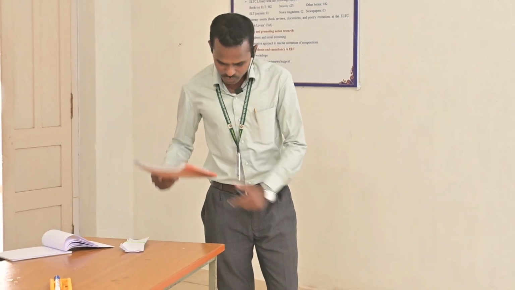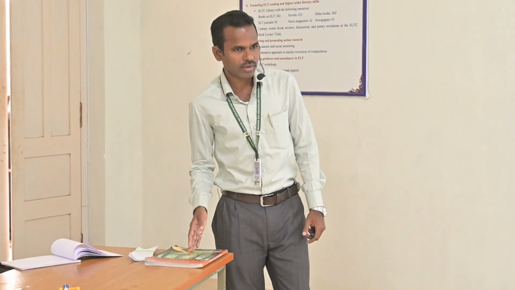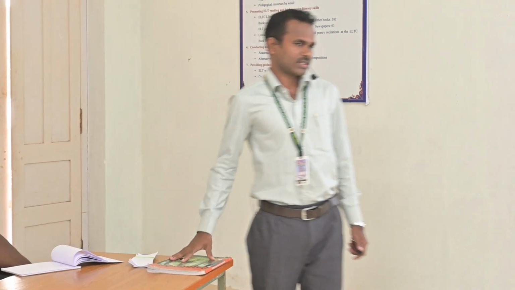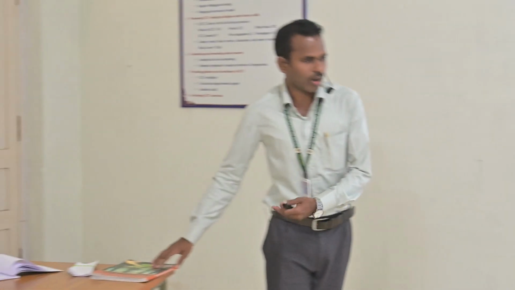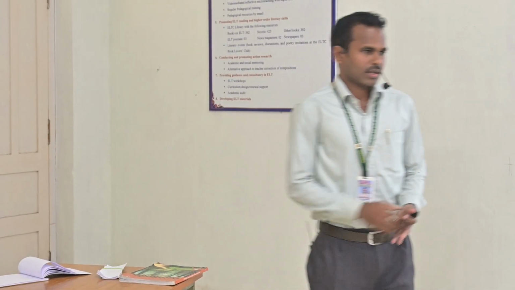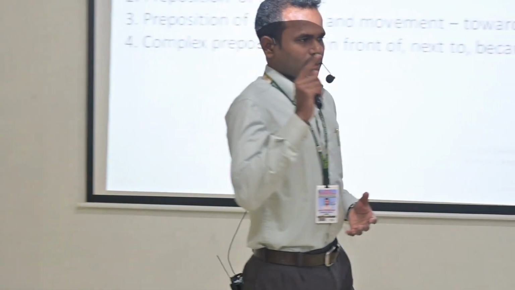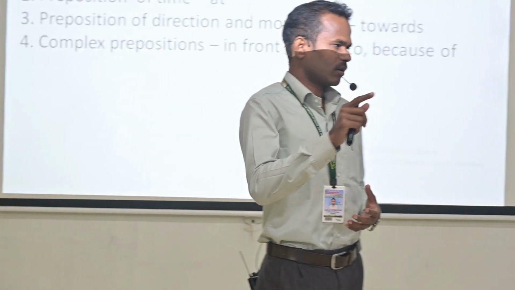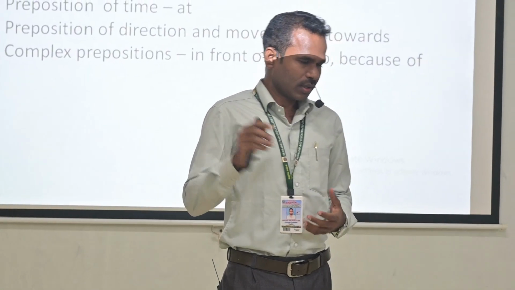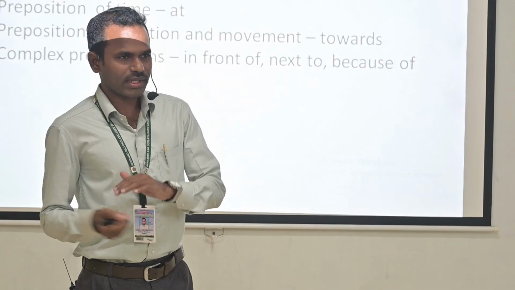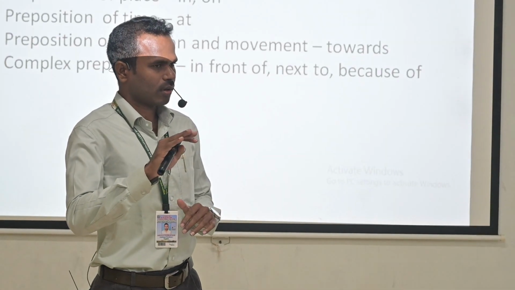Do you find a mutual contact between the table and the book? Yes, nice. We are using the preposition on. Let me give one more example. The cat is on the wall. There is a mutual contact between the cat and the wall.